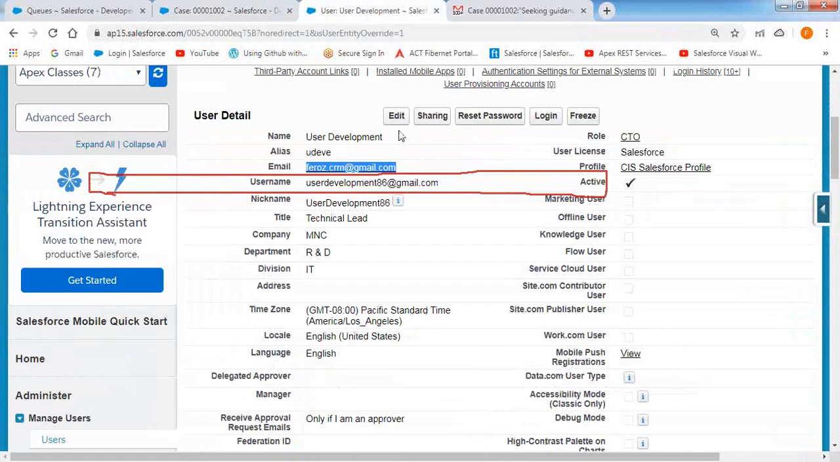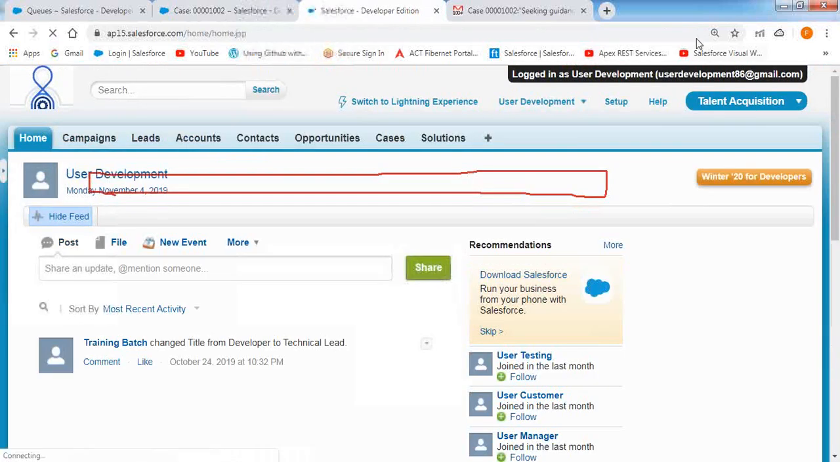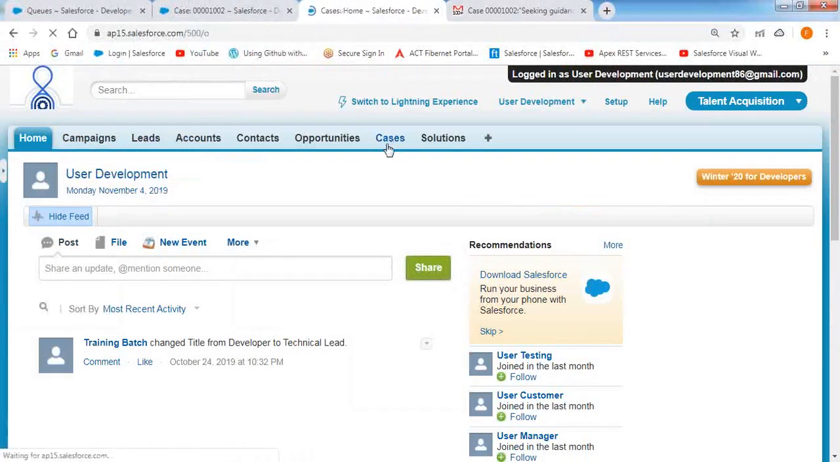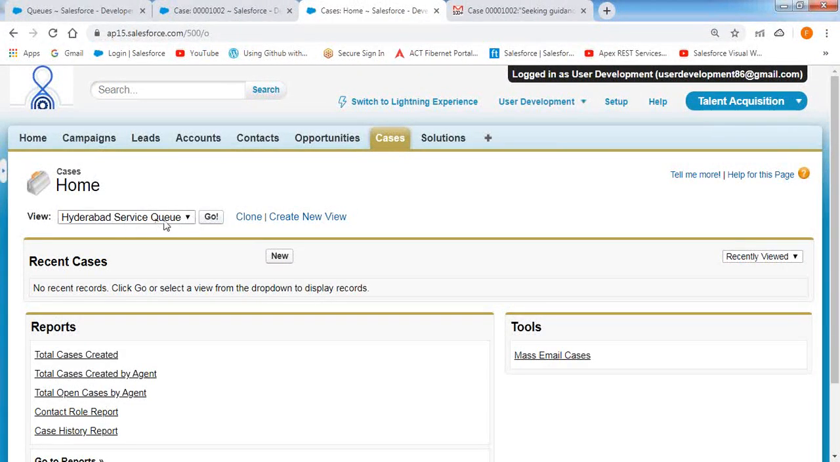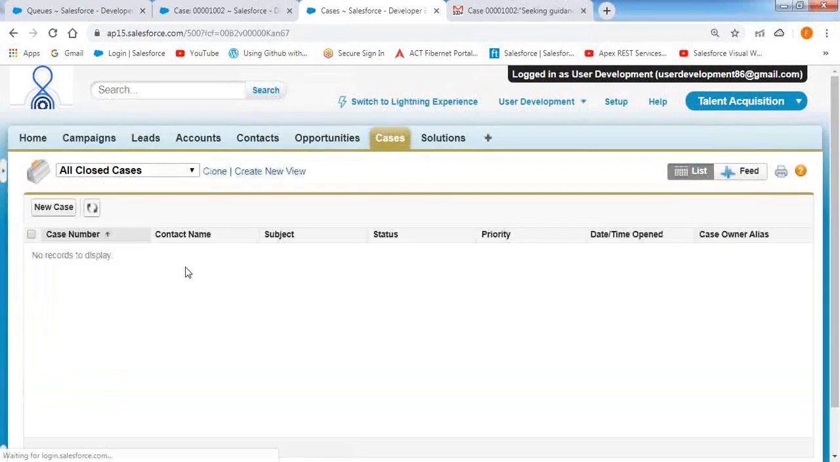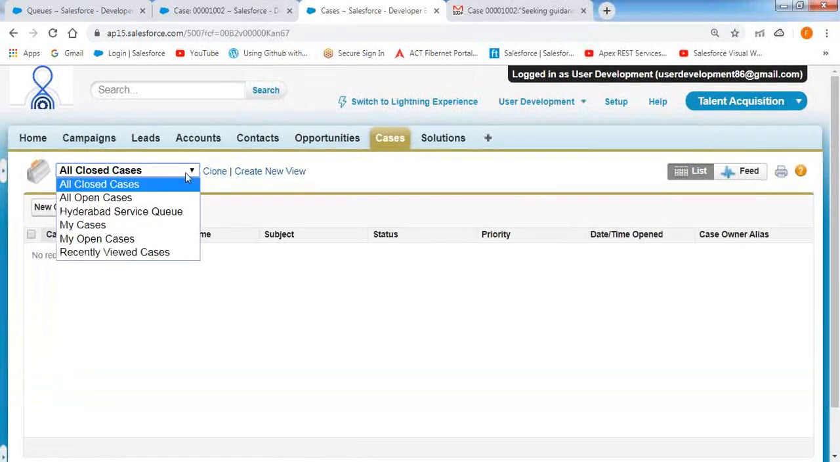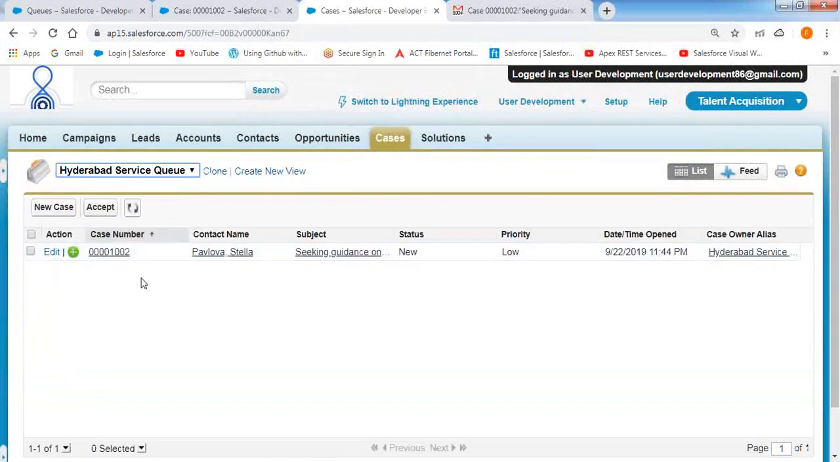Now let me log into the development user account. Go to the case object. Once you click on the options here and select all closed cases, it populates the closed cases. No closed cases as of now. Once you click on Hyderabad service queue, there is a record waiting inside the queue. Now it is populating that option.